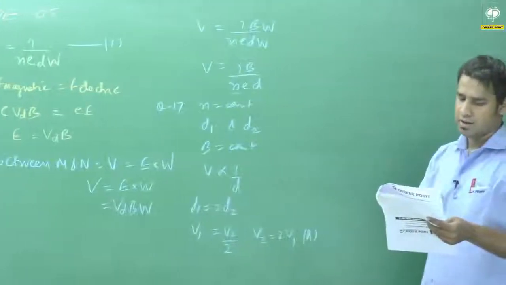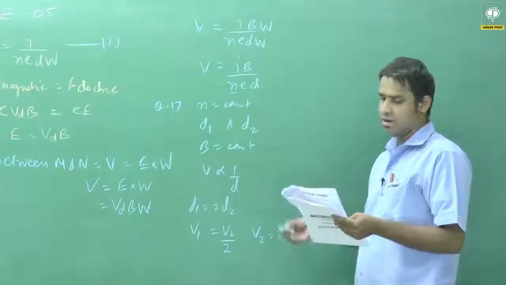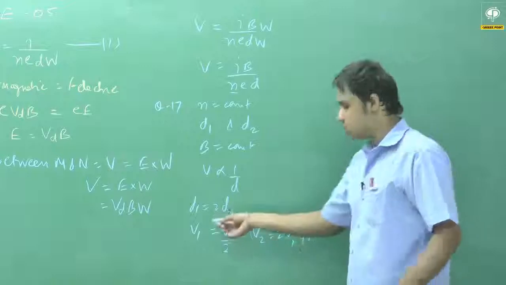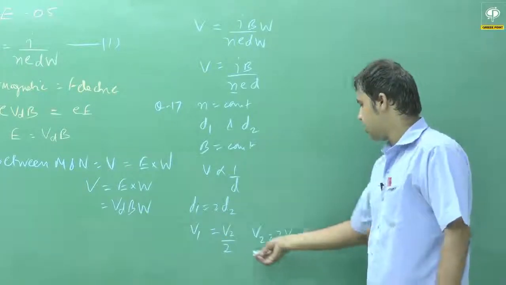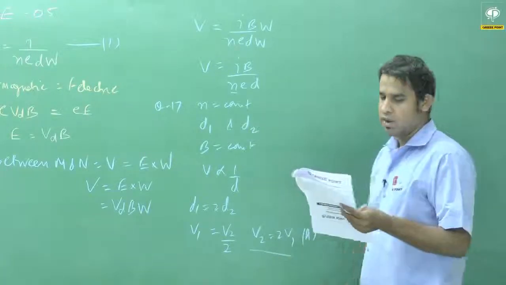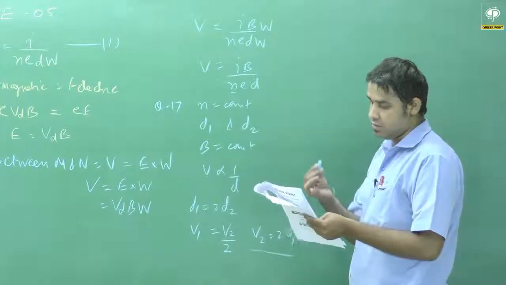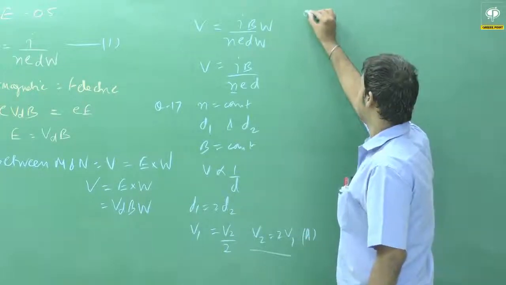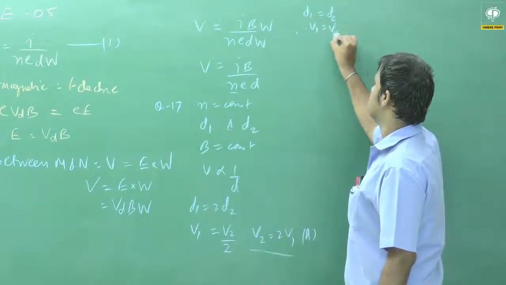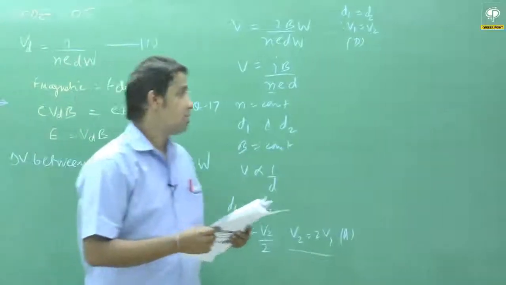But then you have to check the other options. If you see the B option, that will not be the answer because it says W1 is equal to W2, D1 is equal to 2D2, and V2 is equal to V1, but we have already proved that V2 is not equal to V1, V2 is equal to 2V1. Similarly, if you see the C option, that will also be wrong. If you see the D option, in D option, D1 is equal to D2. Therefore, V1 is equal to V2. So this will be the answer. So answer will be A and D. This is question number 17.